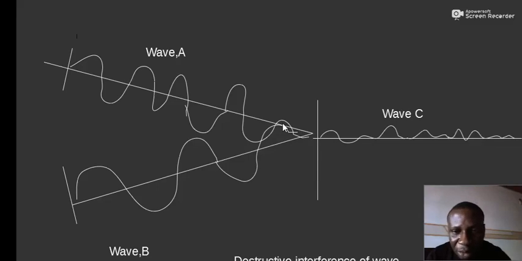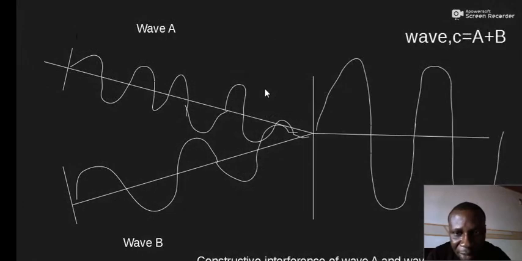Therefore, we turn our attention to the next diagram. Here we have the same waves A and B. This time they combine in a constructive manner such that the amplitude of C is bigger than the amplitude of A and B respectively. So here the waves combine constructively.